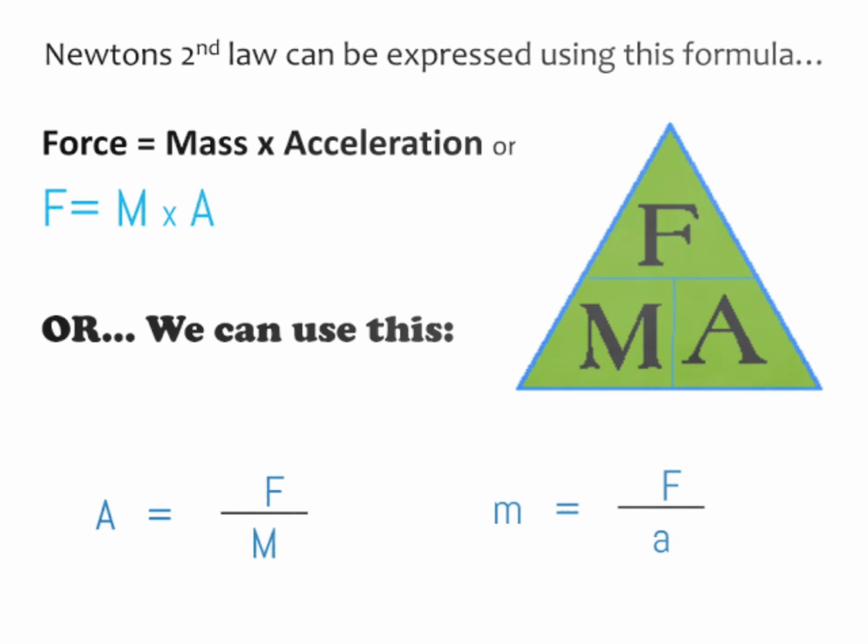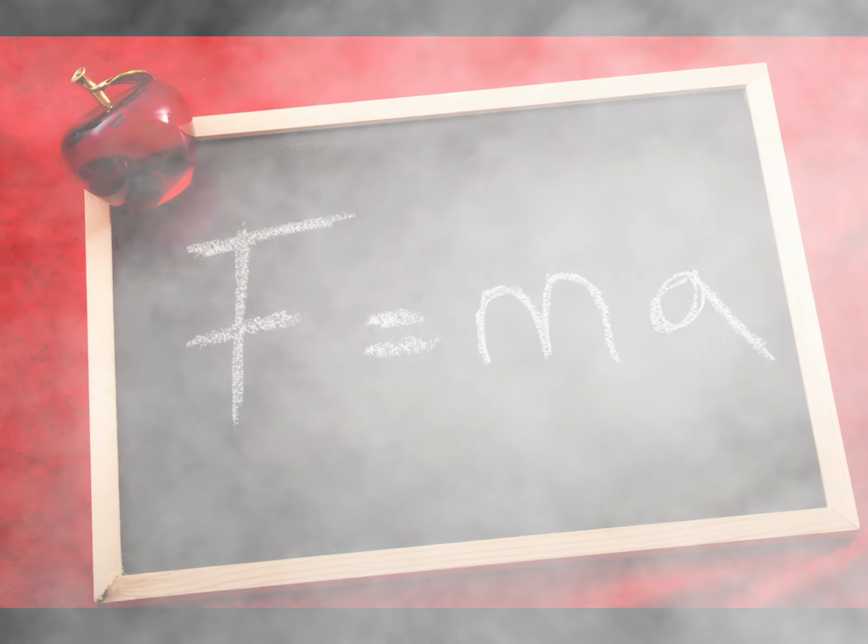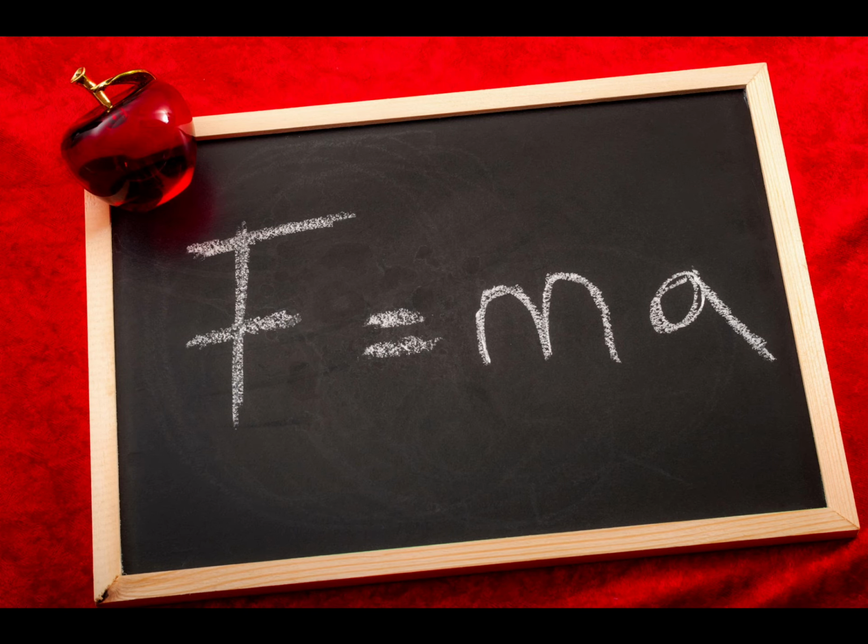Next up, we have Newton's second law, which tells us how the velocity of an object changes when it's subjected to an external force. Think of it like this. The heavier the object, the more force you'll need to change its motion. This law is often written as F equals m times a, where F is the force applied, m is the mass of the object, and a is the acceleration.